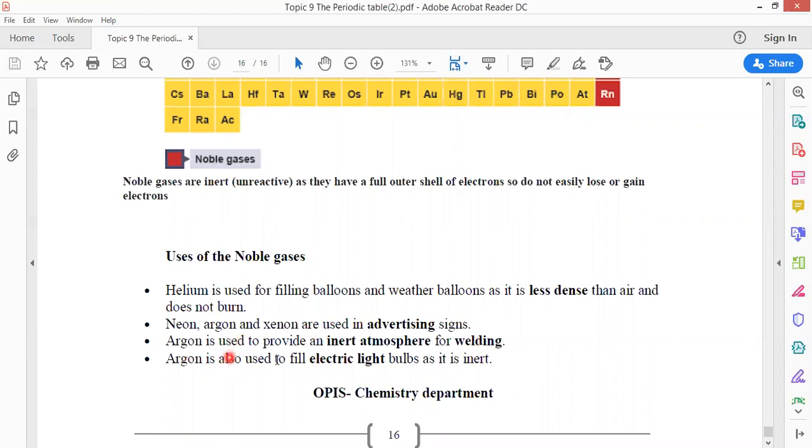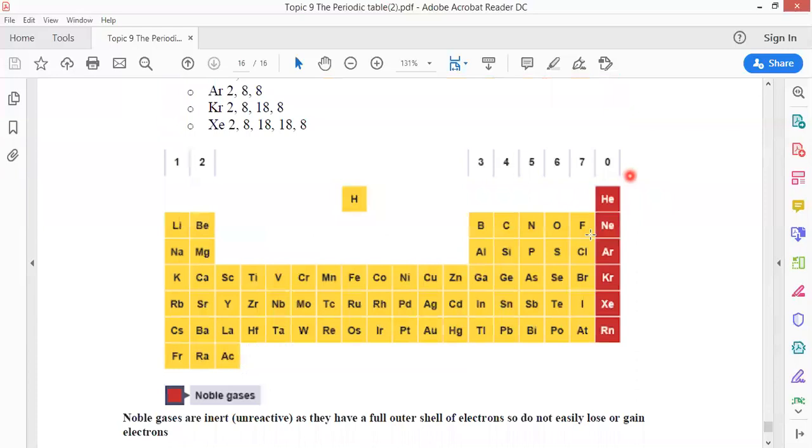Argon is also used to fill electric light bulbs because argon is inert.